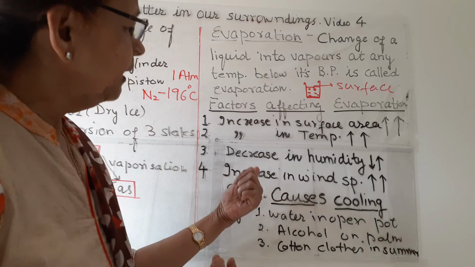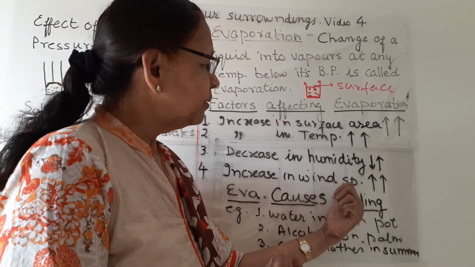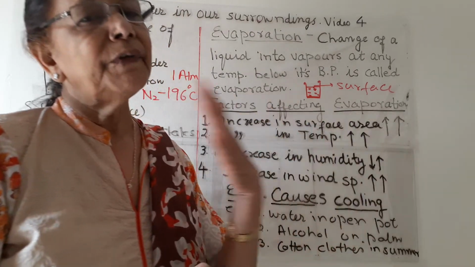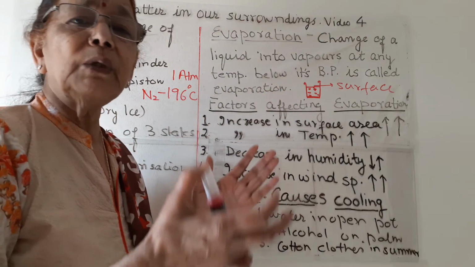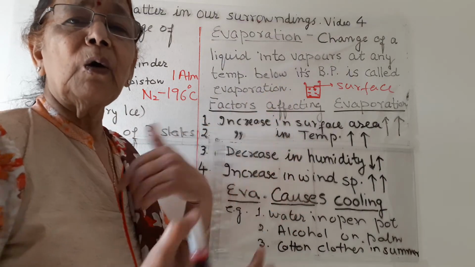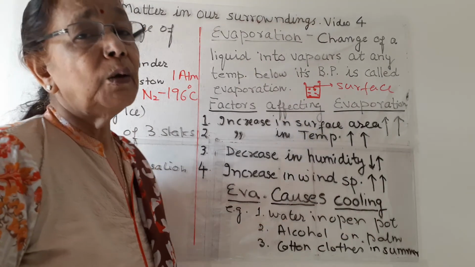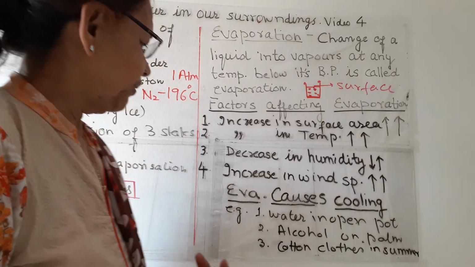And the fourth one, increase in wind speed. If wind speed is more, then evaporation will be more. Why? With the wind, the water vapor around the bowl or around the cloth moves away and evaporation will be more. So these are the factors affecting evaporation.